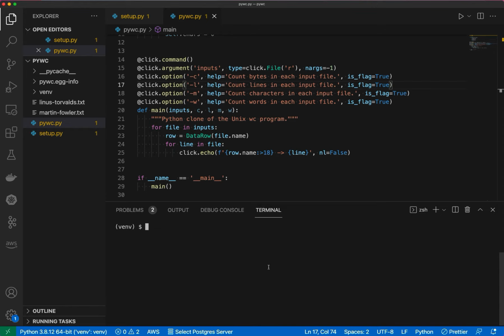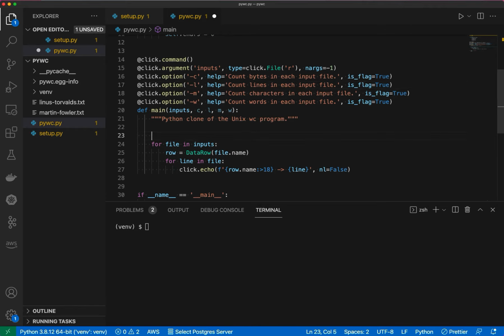Which actually I think is a bit of an improvement over the man page for the WC command. In fact, the WC command doesn't even have a very good help page really kind of at all. It just gives you this much. So we're already improving upon the base implementation. All right, moving on. Let me come down into the body of my main function here.